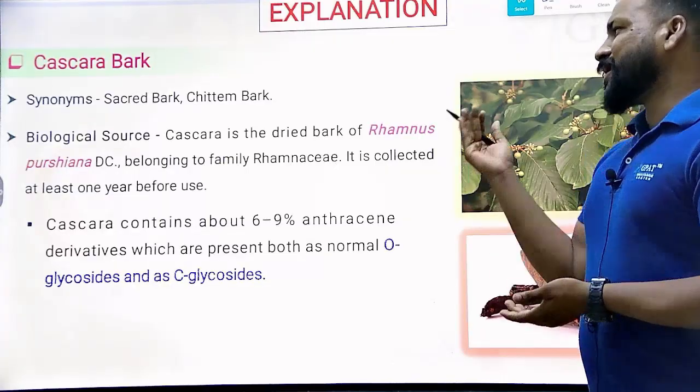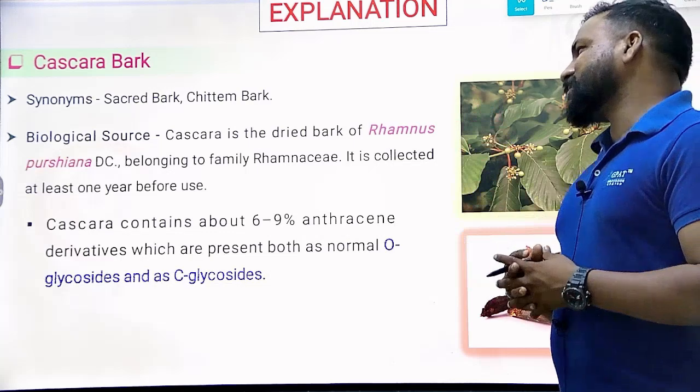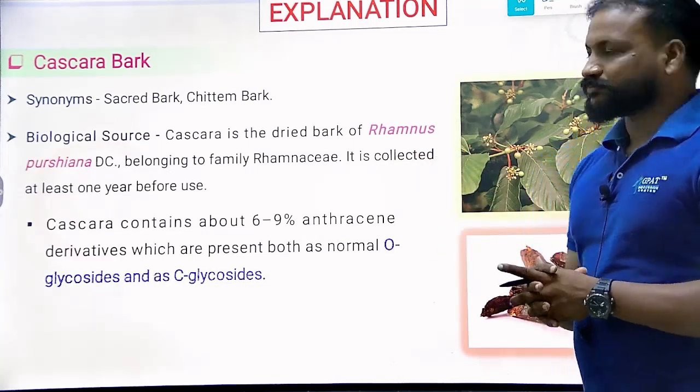Cascara bark. It is known as sacred bark or chittim bark. Okay. The synonym is Rhamnus purshiana, which is the source.